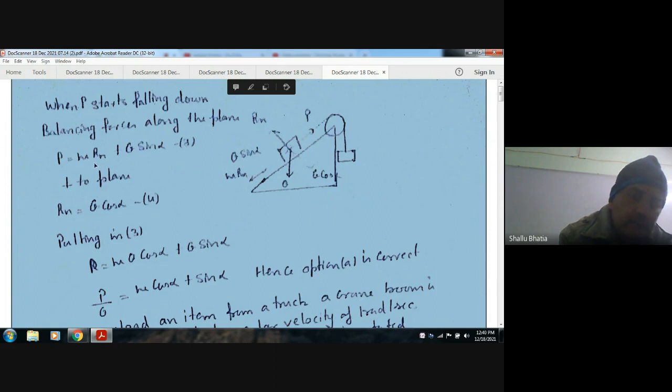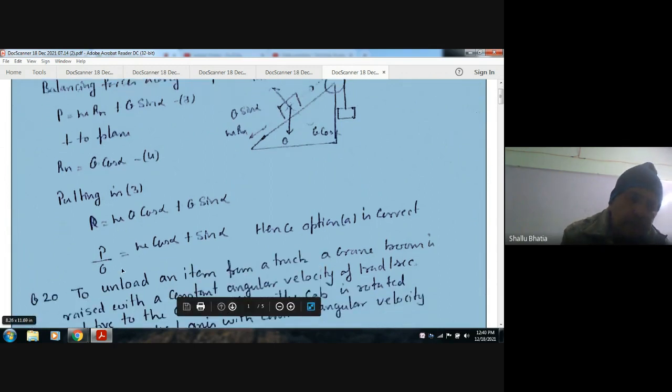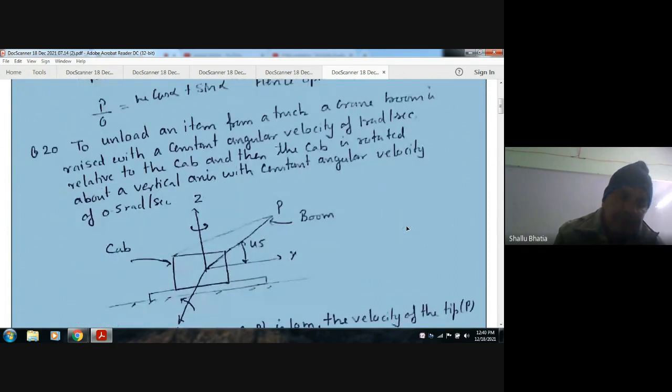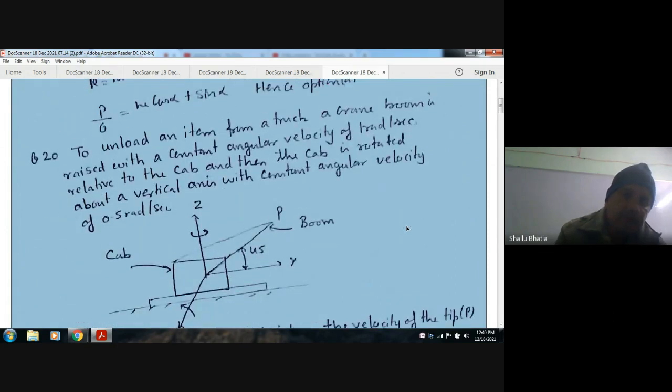So P is equal to mu Rn plus Q sin alpha. Perpendicular to the plane, only Rn is equal to Q cos alpha. Now putting this value, we can get P by Q as mu cos alpha plus sin alpha, so the answer is A. So we have checked with the second option also.